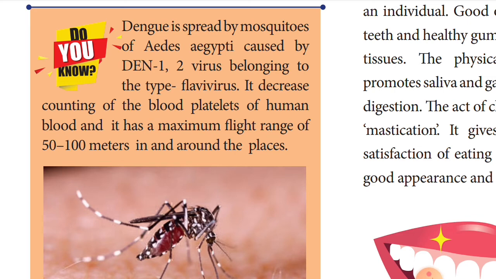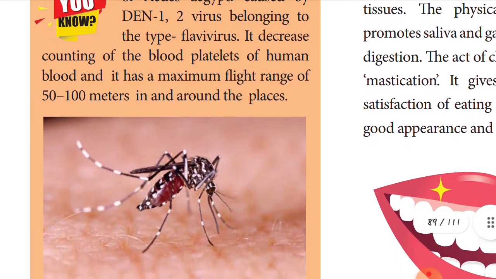Okay, Aedes. Dengue is spread by mosquitoes of the Aedes type, and it is caused by the DEN-1 and DEN-2 viruses belonging to the type of flavivirus. It decreases the counting of your blood platelets.